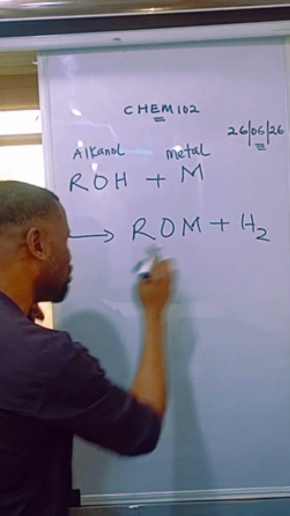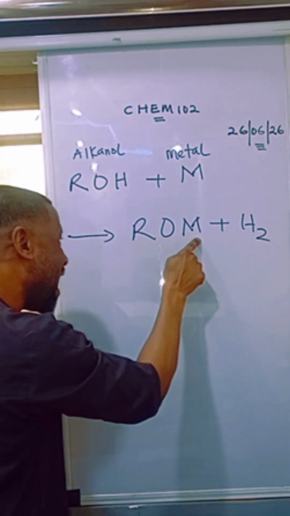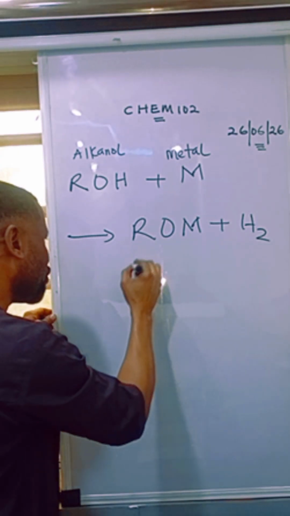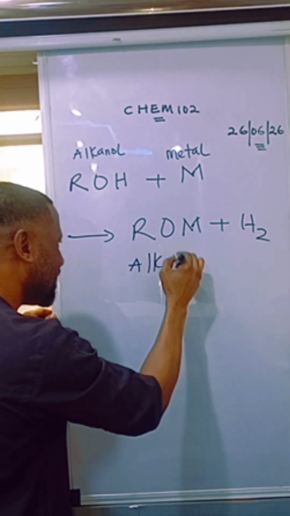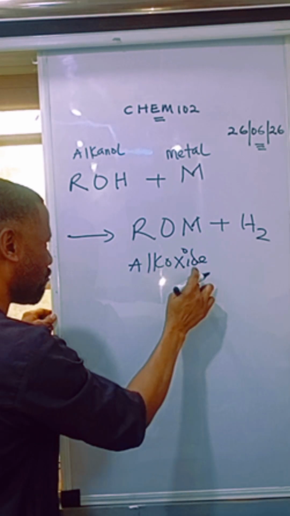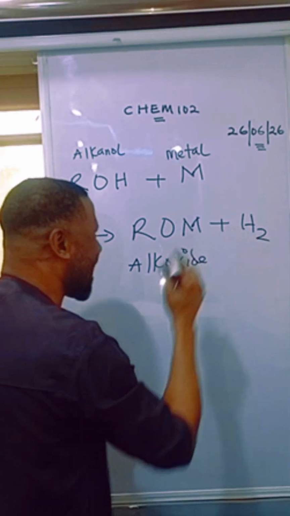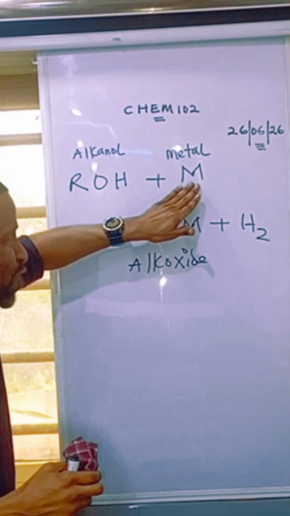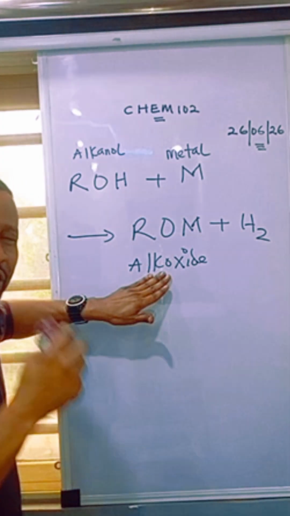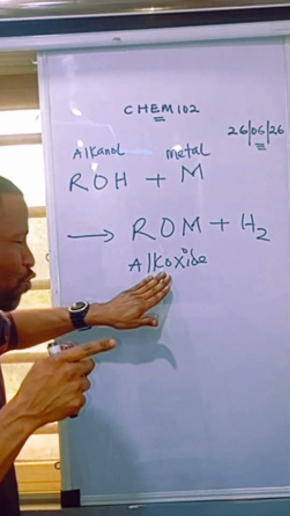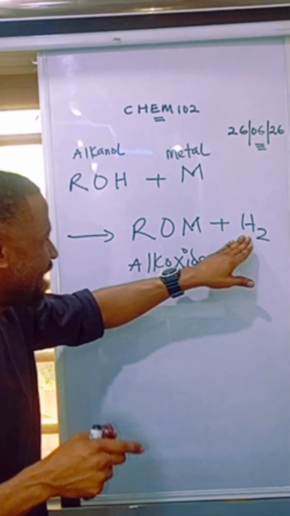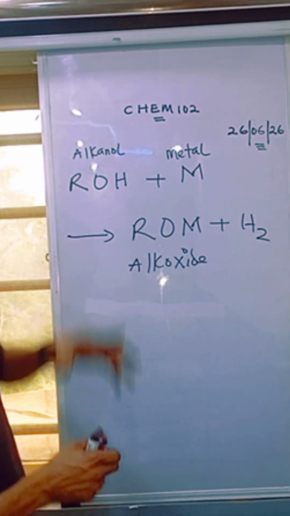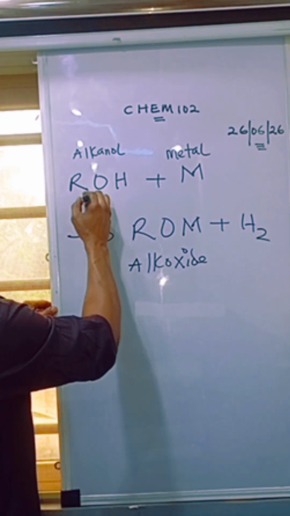Now, the product you're producing here, which is ROM, an alkyl group, oxygen, and the metal, that's what you call an alkoxide. It belongs to the family or the general formula of alkoxides, and this is hydrogen. My people, when an alkanol reacts with a metal, you produce an organic compound belonging to the class we call alkoxide, and hydrogen is given out. Anytime this happens, know that this alkanol here is behaving as an acid.